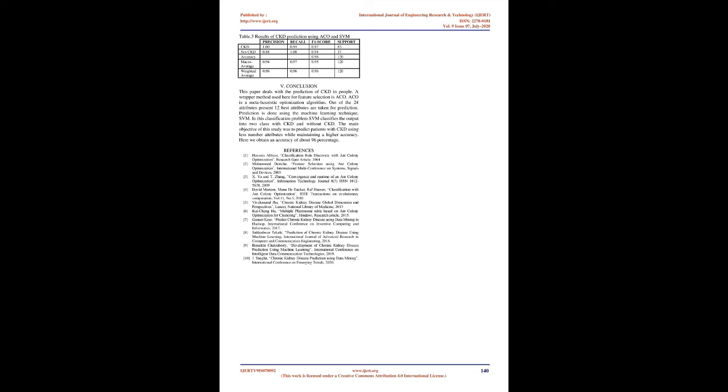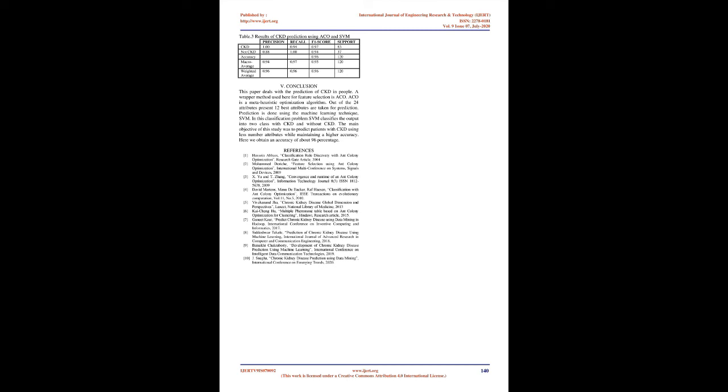Results and discussion. The metrics provided below give us information on the quality of the outcomes that we get in this study. A confusion matrix helps us with this by describing the performance of the classifier. Precision, or positive predictive value, here is the ratio of all patients actually with CKD to all the patients predicted with CKD, true positives plus false positives. Precision equals TP divided by TP plus FP. Support is the number of correct outcomes or responses that are present in each class of the predicted outcome.